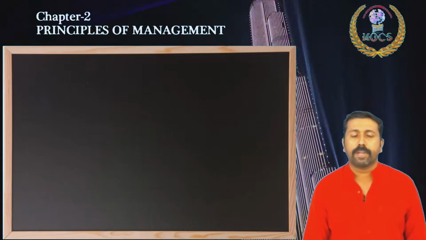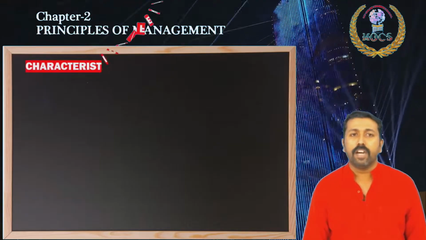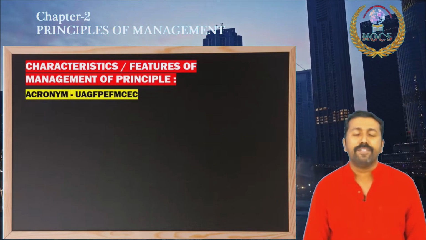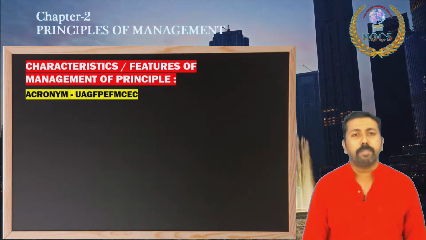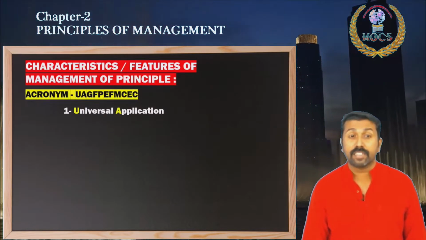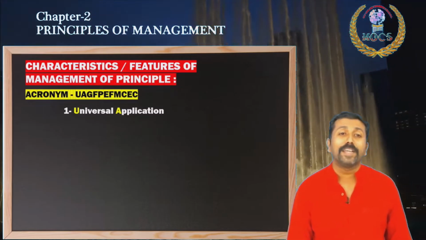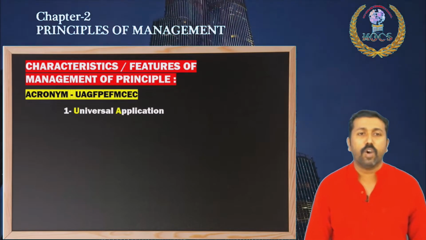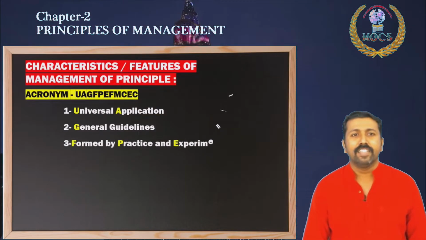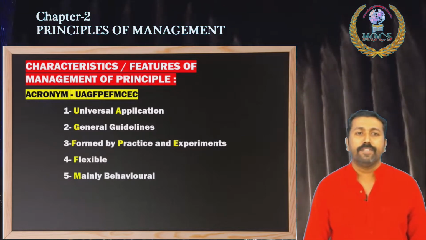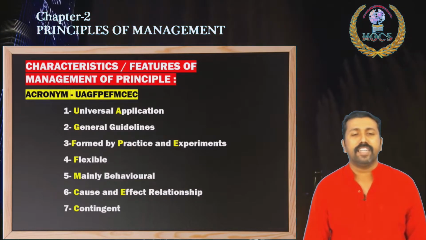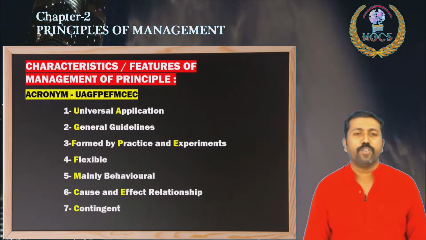Moving to the second chapter, principles of management. You know very well, a vast chapter with the contribution of important personalities like Henry Fayol and F.W. Taylor. Principles are very important, and they are generalized truths. Look at the features and please remember the acronym for the topic, management principles, features or attributes. First one, it is universal application. Second one, general guidelines formed by practice and experiments, flexible, mainly behavioral, cause and effect relationship shows, and contingent. So kindly note the acronym for this topic.